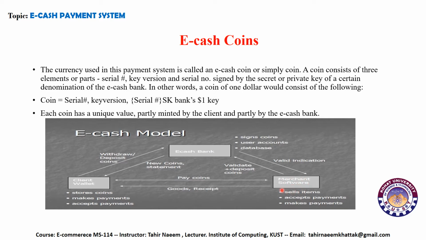The merchant always has its own wallet, and the merchant sells items, accepts payment and makes payment. Whenever he receives a coin, he first validates it, that is, whether the coin is valid or not, and whether it has not been encashed before. The eCash bank authorizes whether it is valid or not, and he can cash it into his wallet from the eCash bank. So this is the eCash model used.